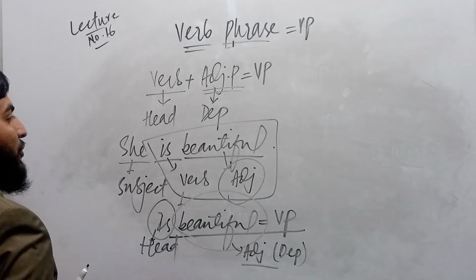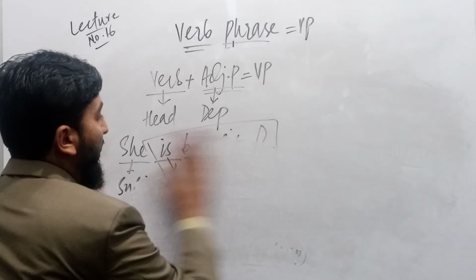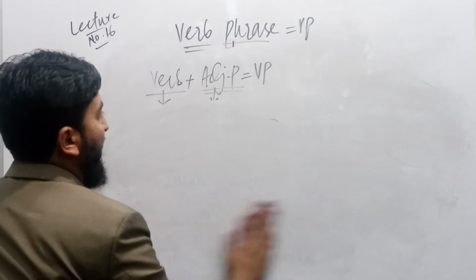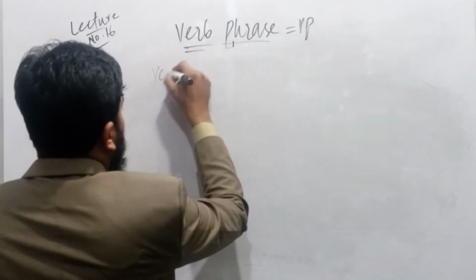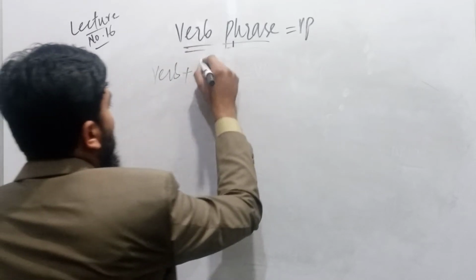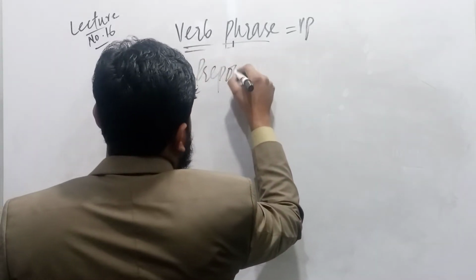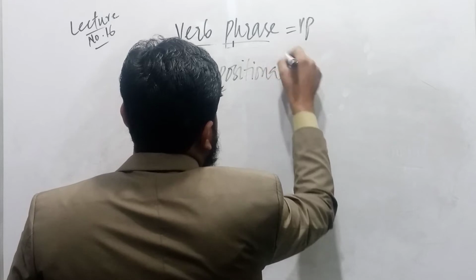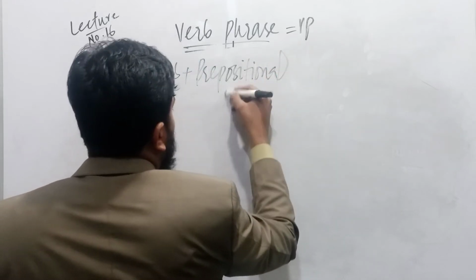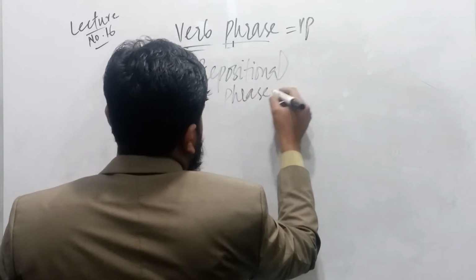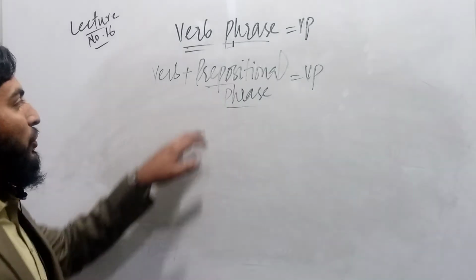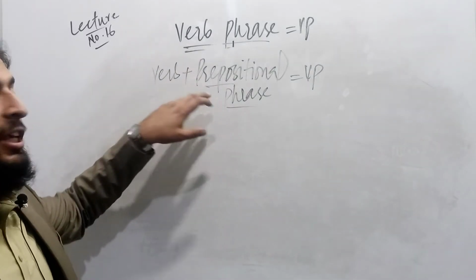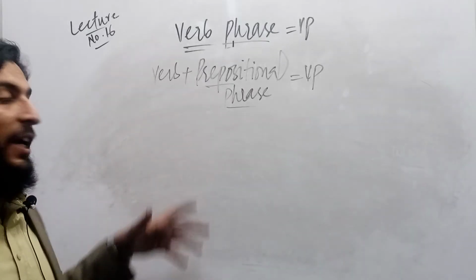Now, another structure that I want to use in a verb phrase is verb plus prepositional phrase. It means the verb entails a prepositional phrase. We know very well that in a verb phrase, the prepositional phrase is called dependent.